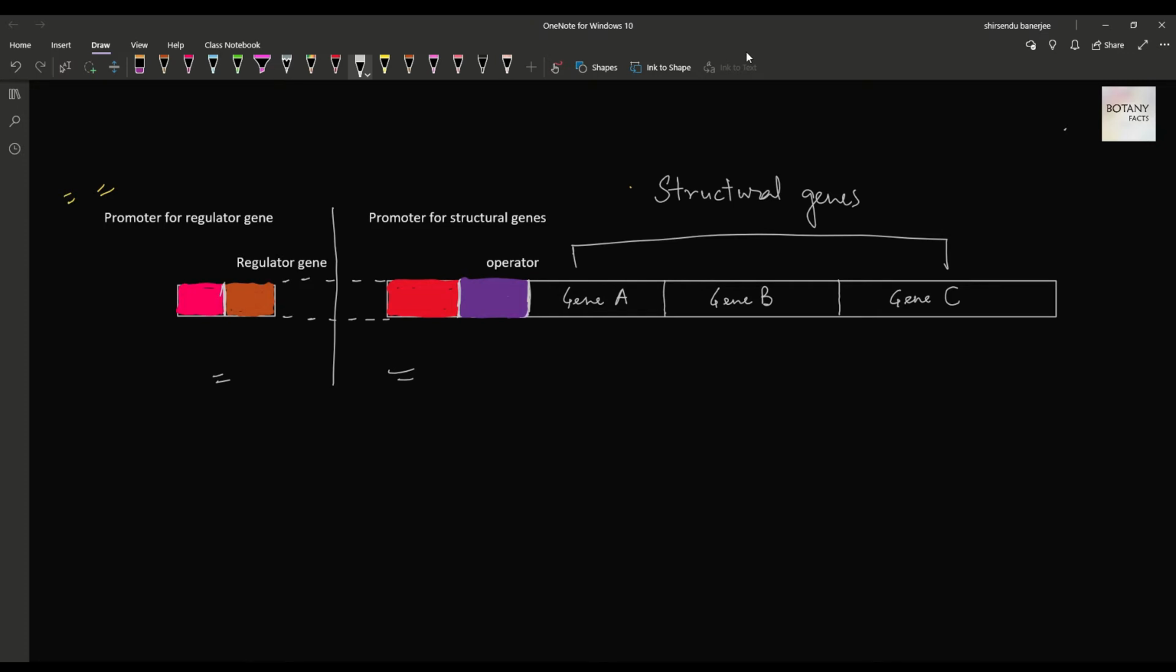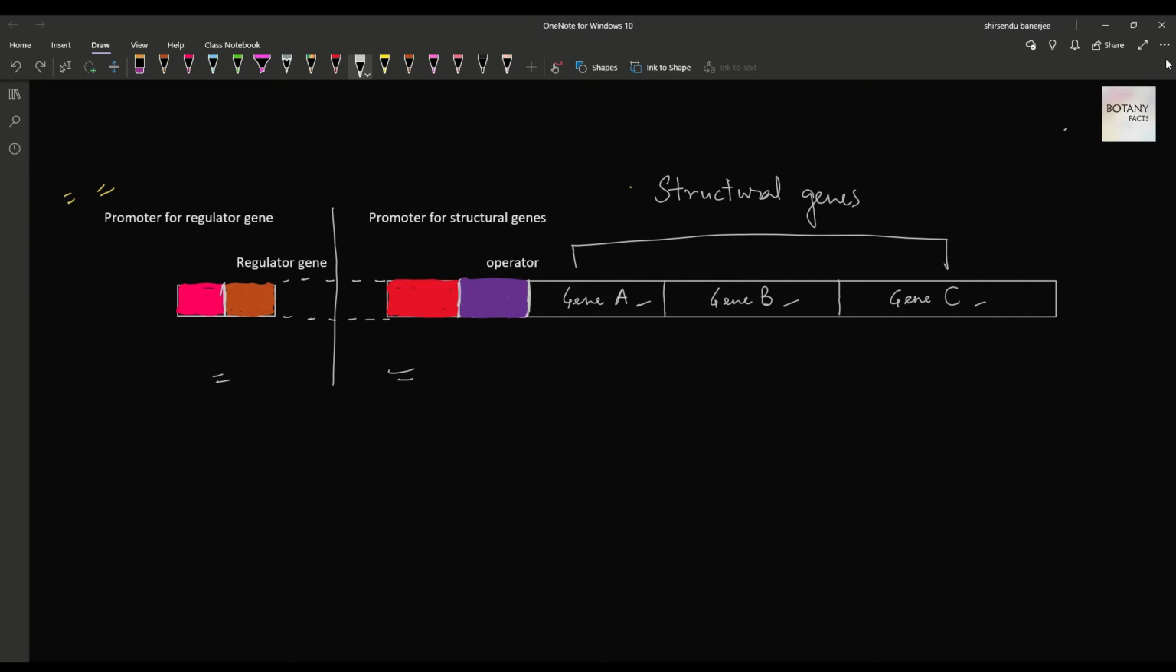These are the three genes, that is gene A, gene B and gene C. These are the structural genes whose expression we need to control. For this, there are different elements in comparison to the normal ones. What are the different structures found in this DNA stretch?